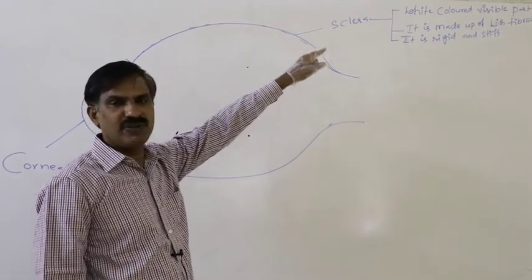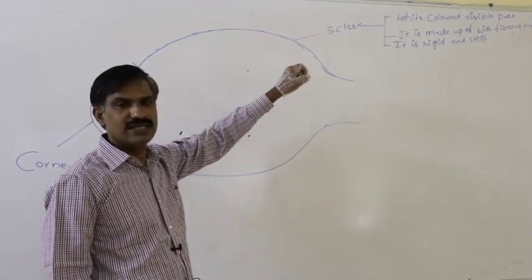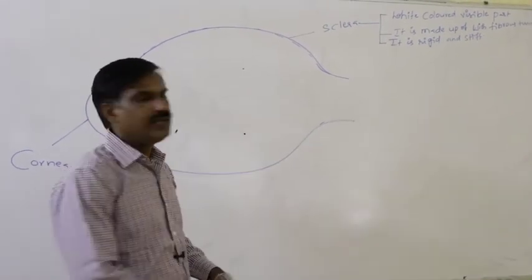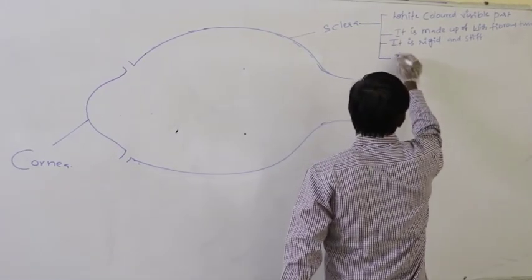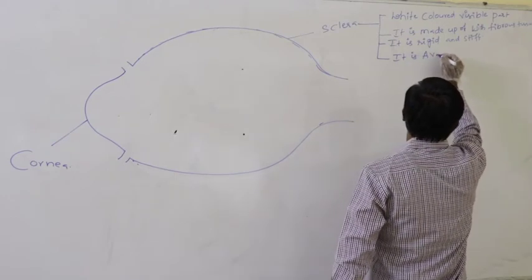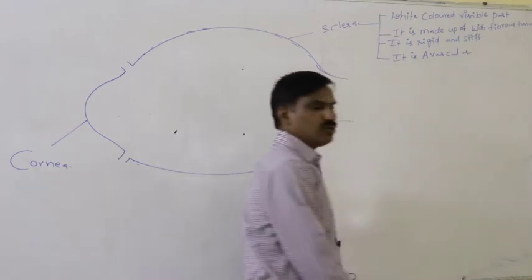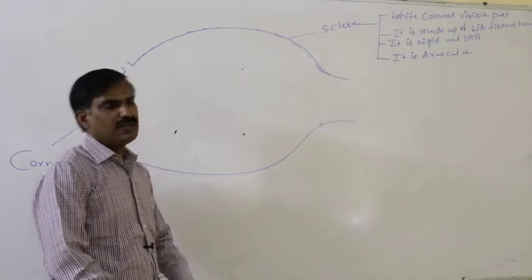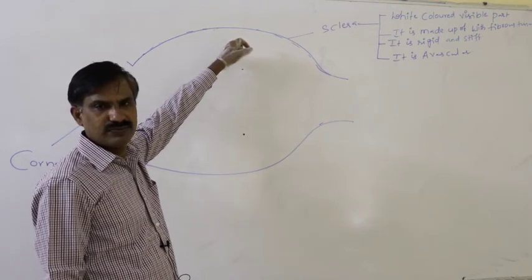It is made up of fibrous connective tissue. It is very rigid and stiff. It is without blood supply, it is avascular. So that only it is said to be the avascular part.